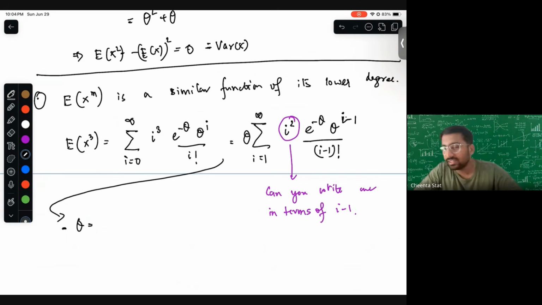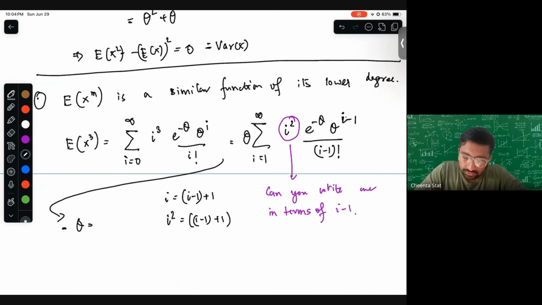So yes, we can write, and here is the trick. You have written like i minus 1 plus 1, right? You have done it before. So now it's i square. How do you write it only in terms of i? It's simple. It's i minus 1 plus 1, that is i whole square. So you get (i minus 1) whole square plus 2 times (i minus 1) plus 1. This is how you write.